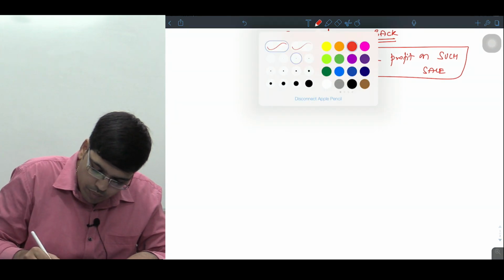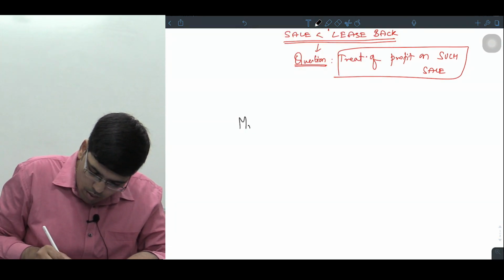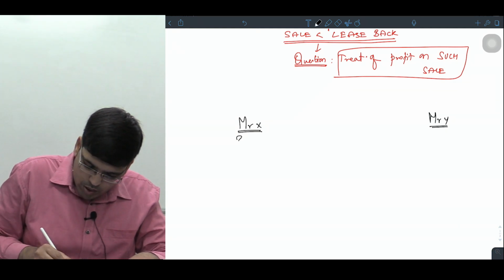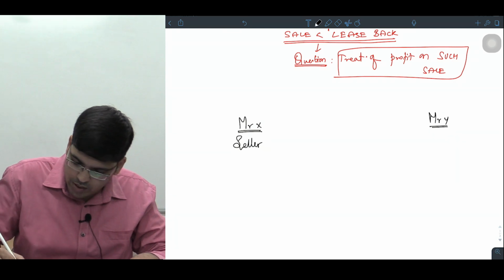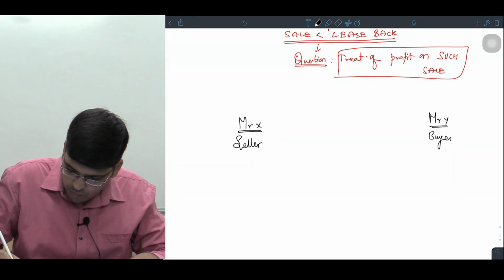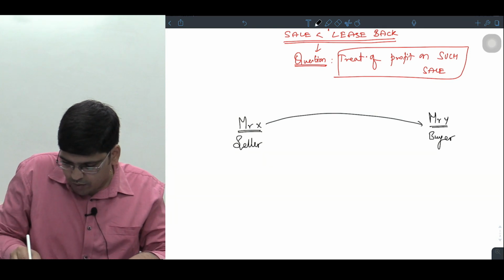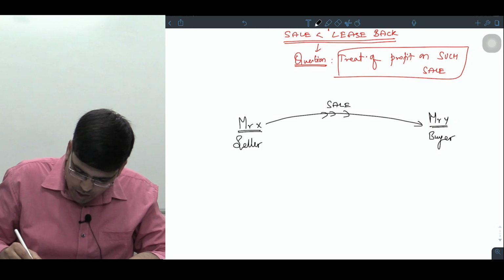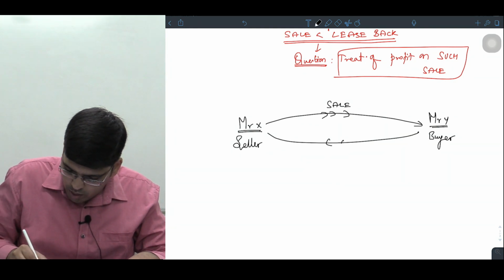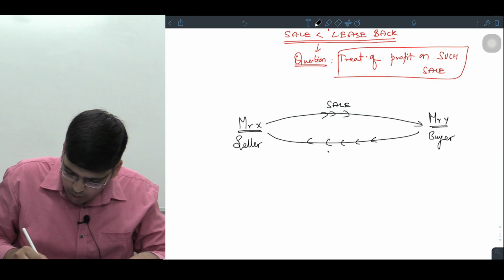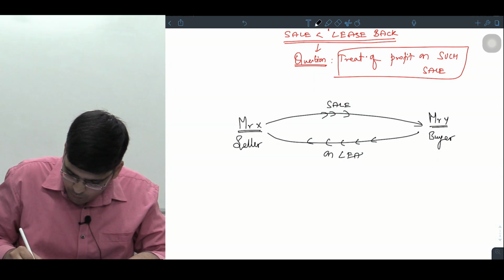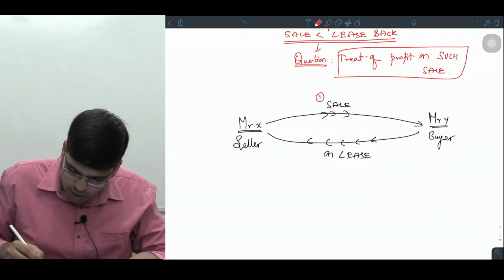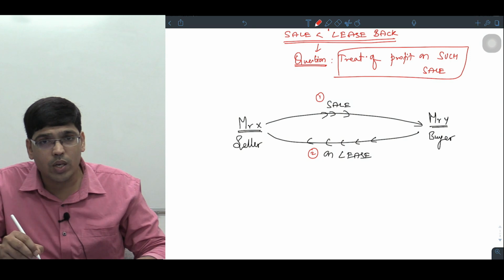One example I'll tell you. Have a look, sir. Mr. X is there. Mr. Y is there. Mr. X is the seller. Mr. Y is the buyer. Mr. X sells the asset first. He makes the sale of asset. Then the same asset he again takes back on lease. So first they do the transaction of sale, then they enter the transaction of a lease.